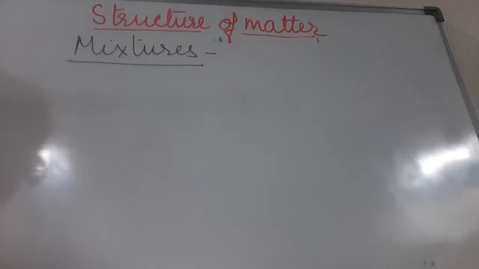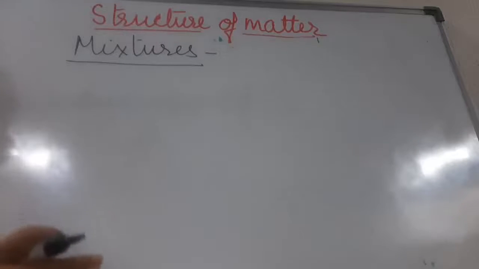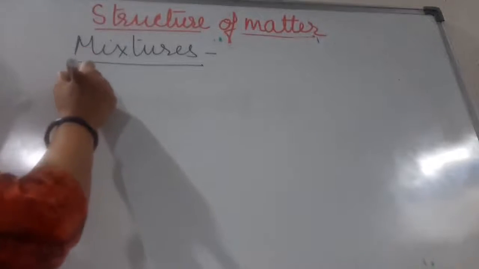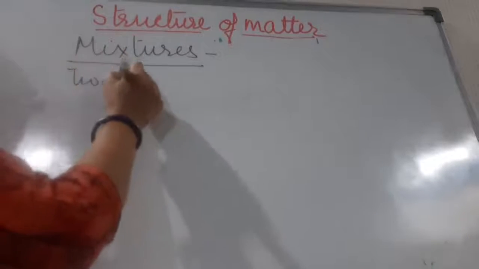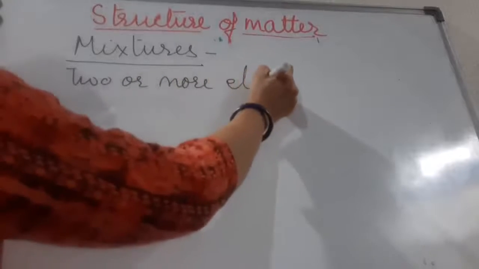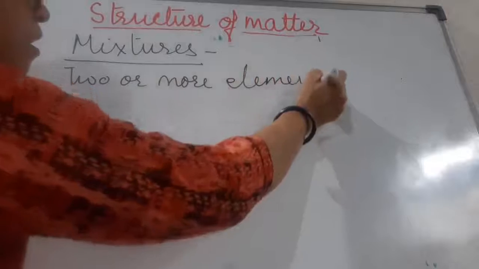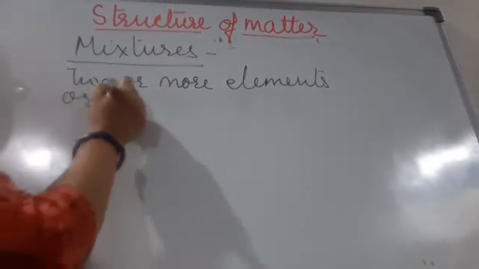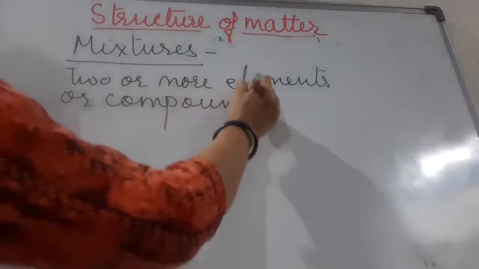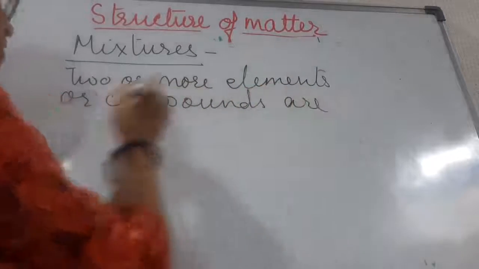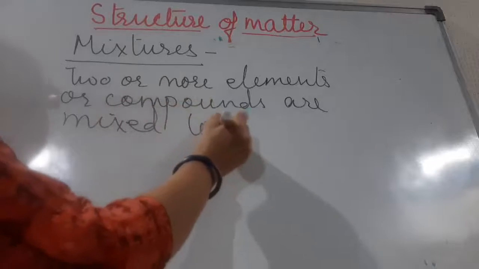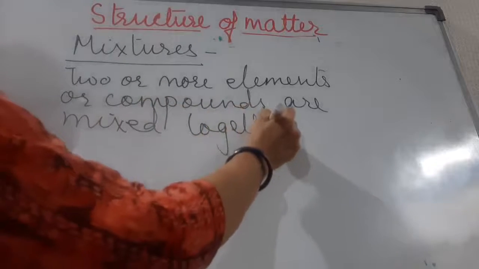Okay, now children, what are mixtures? When two or more elements or compounds are mixed together, right?